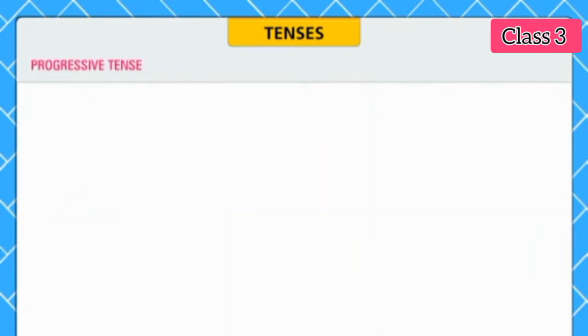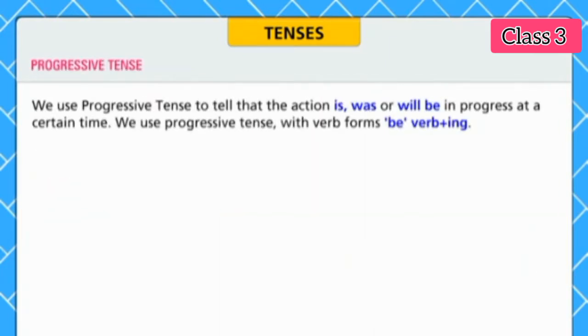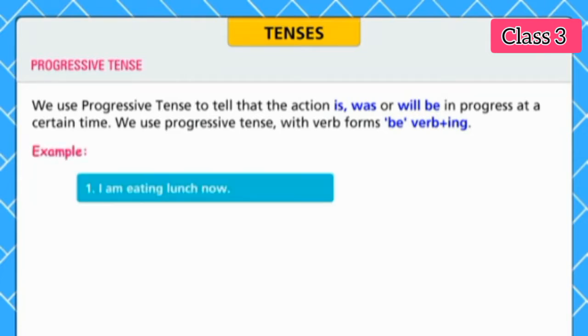Progressive tense. We use progressive tense to tell that the action is, was, or will be in progress at a certain time. We use progressive tense with the verb form be, verb plus ing. Let us look at the examples.